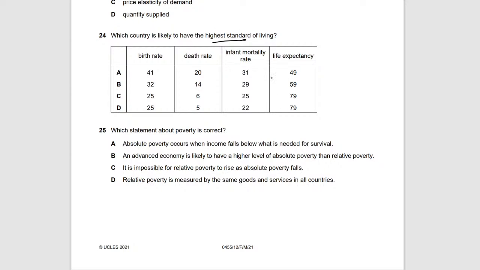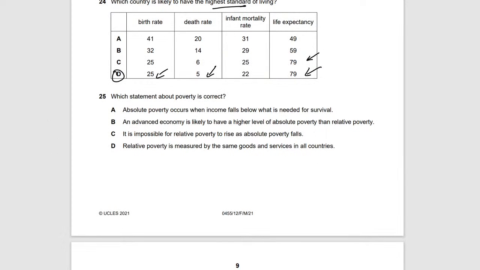Okay, a place with the highest standard of living will have, first of all, the highest life expectancy. Then this will be followed by a country that will have low death rates, and then birth rates and stuff like that. So I think it should be D. Okay, yeah, should be D.